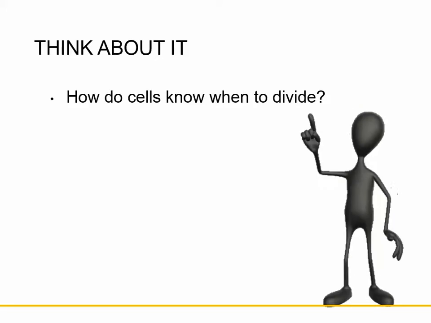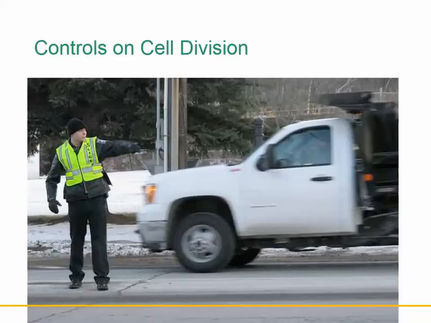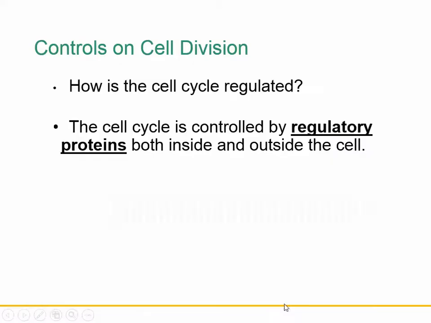So how do cells know when to divide? Well, there are some controls for cell division. And these controls on cell division are called regulatory proteins. And they can control what happens both inside and outside the cell.